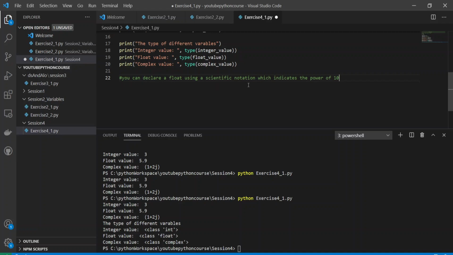We can declare using scientific notation, that is E, which generates the power of 10.